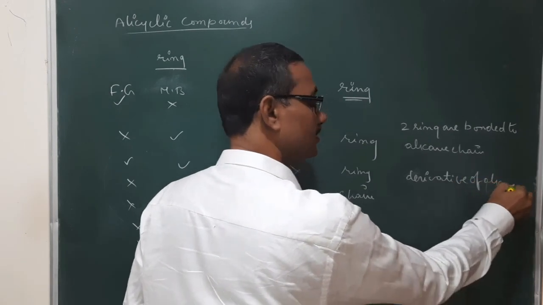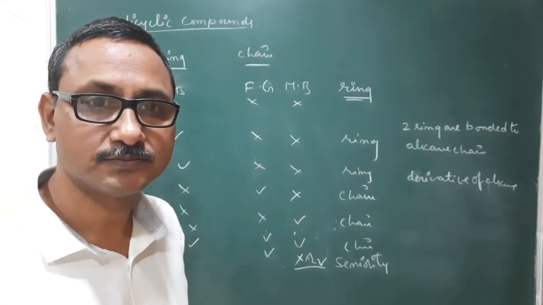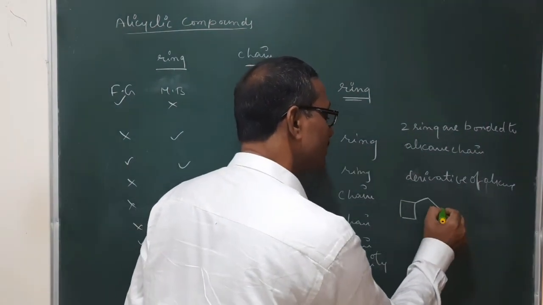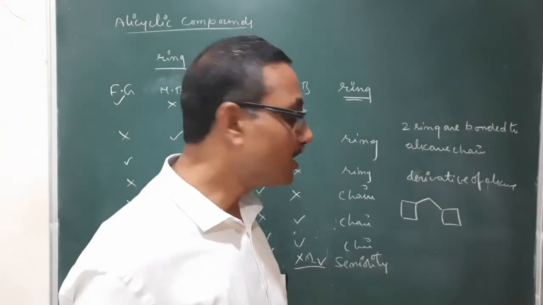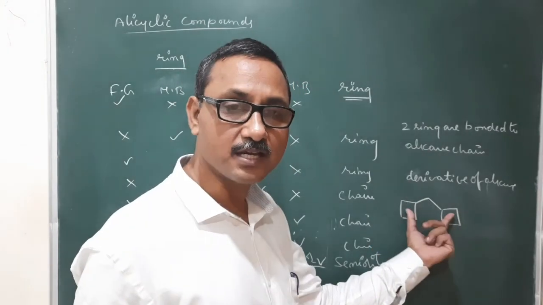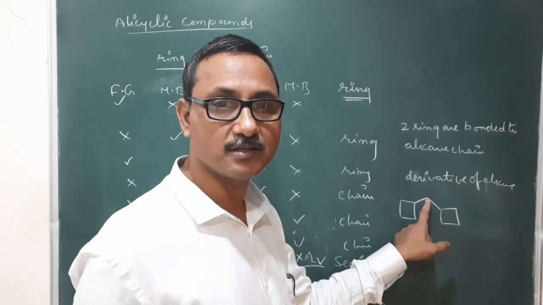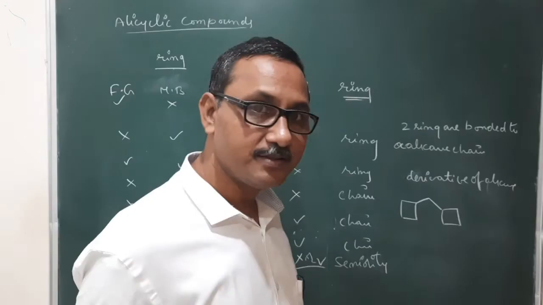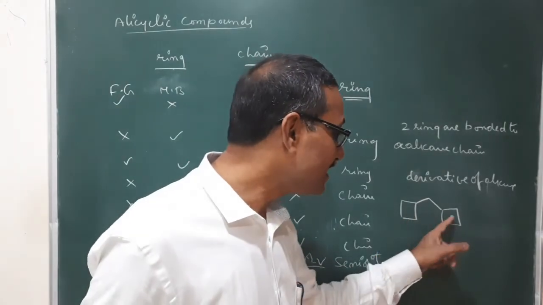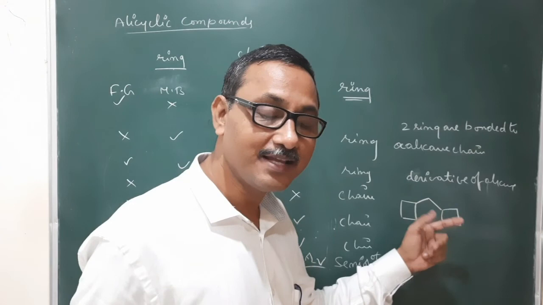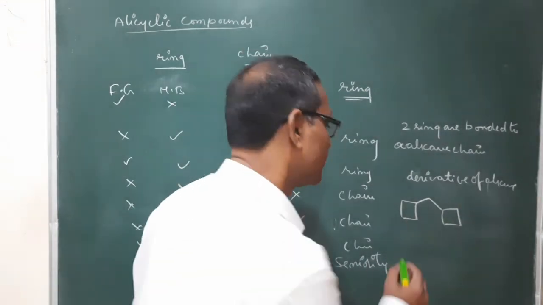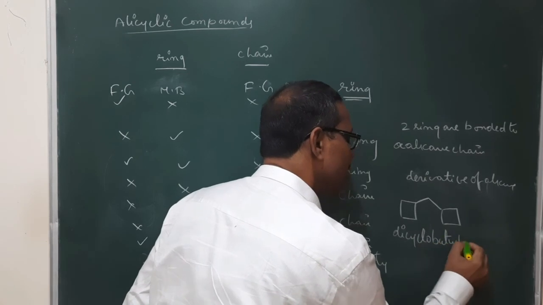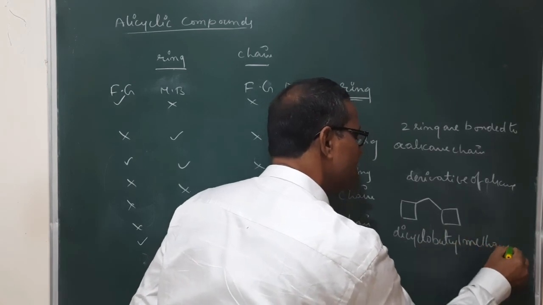Derivative of alkane. Suppose I am taking one ring. This is like this. This is bonded to this one. Now two cyclic rings are bonded to this carbon chain, to an alkane chain. Then the name of this is di, because the two are there: dicyclobutylmethane.